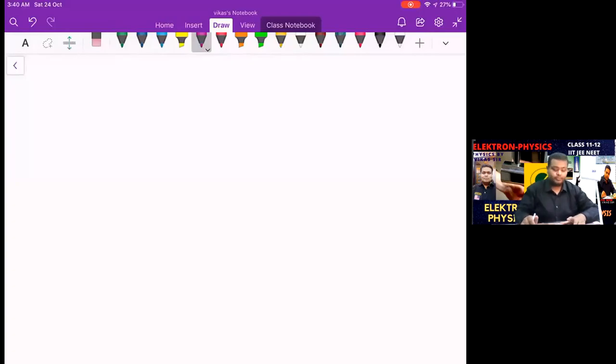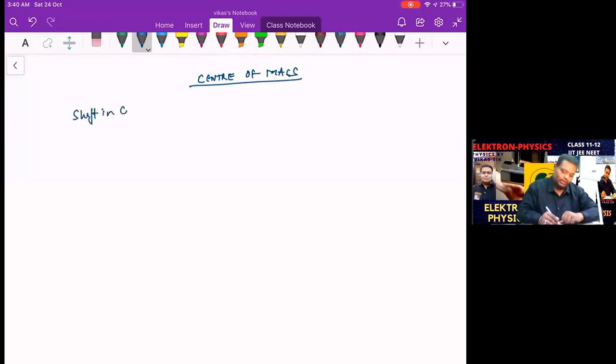Hello students, I am going to deliver a topic today for the article of the center of mass, and the article subcategory is the shift in the center of mass. So let me begin the article of the shift in the center of mass, if there is any. So the shift in the center of mass.